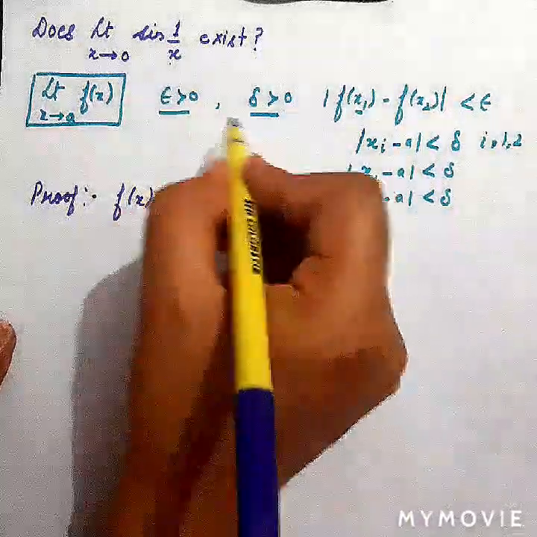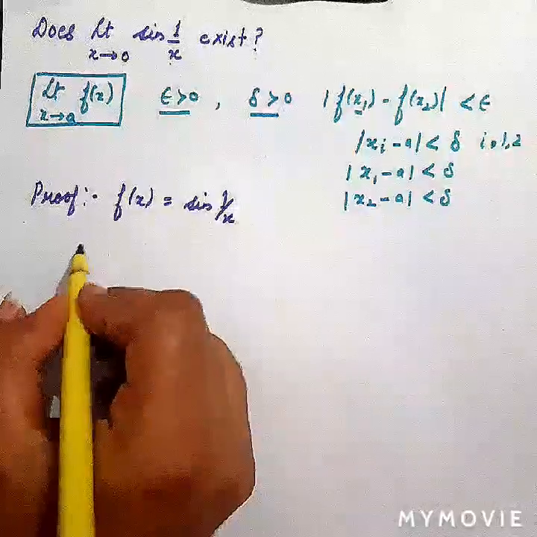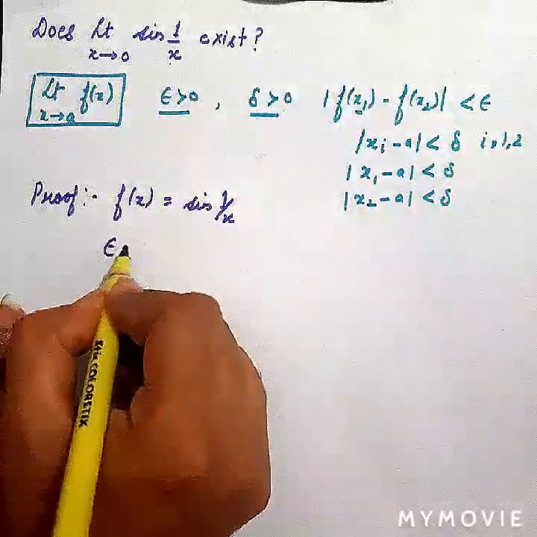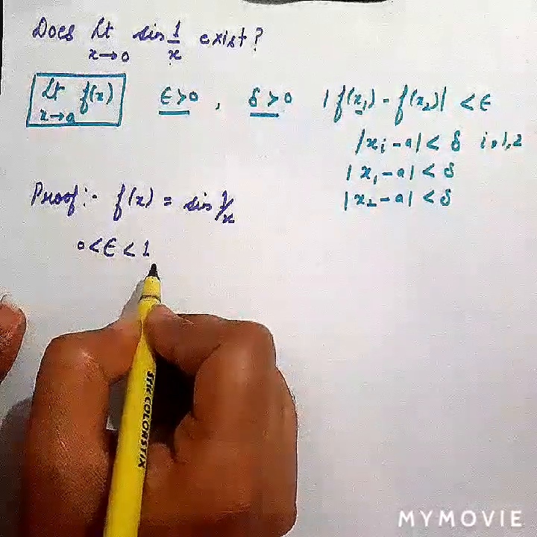And now we will consider any epsilon. We will follow this criterion, and we will consider any epsilon which is greater than 0, or we can say less than 1, right?